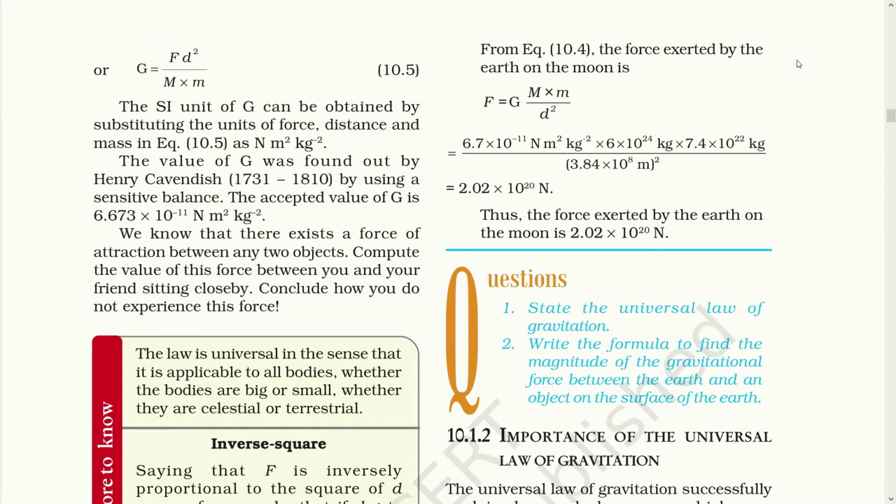That means if you need to find the gravitational force between any two objects, you can apply this formula. The constant G was calculated by Henry Cavendish. The value of G was accepted as 6.673 into 10 raised to minus 11 Newton meter square per kilogram square. So this brings us to a conclusion that there exists a force of attraction between any two objects. The objects may be on the earth or in the universe.